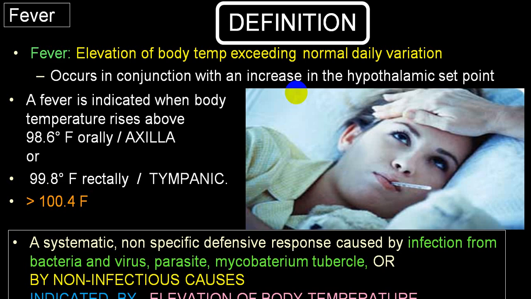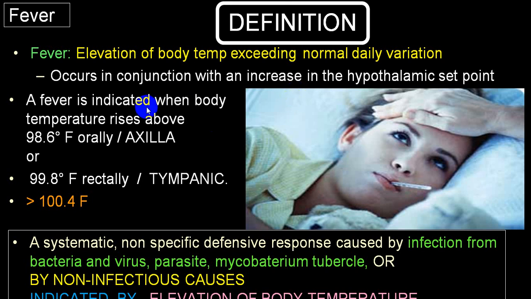So basically we always define fever in general as an elevation of body temperature exceeding normal daily variation, because we know that during a day our body temperature is a little higher and during the night our body temperature is a little lower. But whenever the body temperature is elevated above a certain figure, we always say that this is fever.